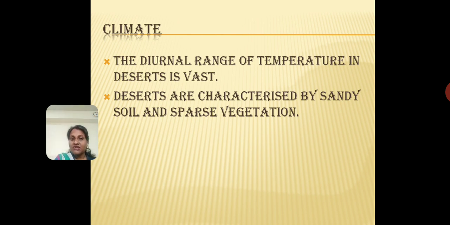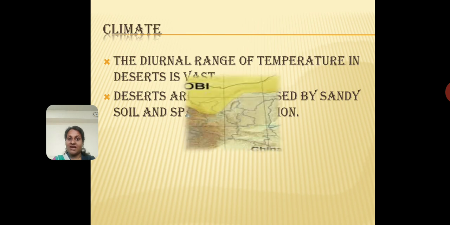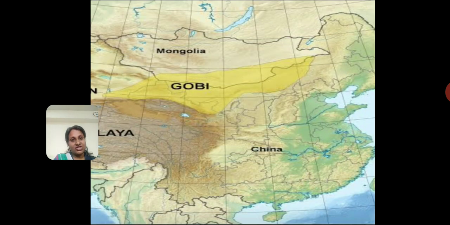And what about the soil in the deserts? We had already seen that image. The soil is generally sandy, and so there is hardly any vegetation growing in these areas. You will not find many plants. You will basically find cactus or something. Sparse means very little. So deserts have sandy soil and they have very little vegetation or plant life. Now, this image shows where the Gobi Desert is. And if you remember, the Gobi Desert is a cold desert and it is in China.